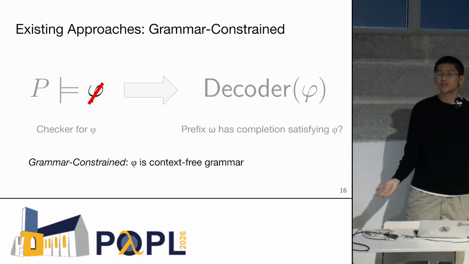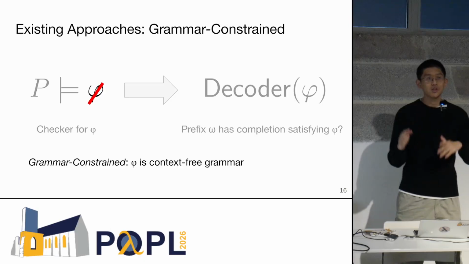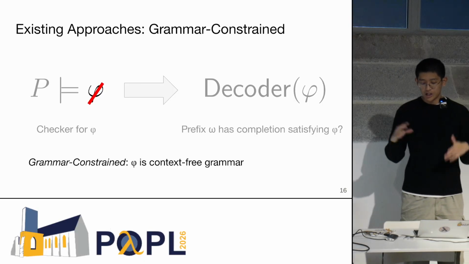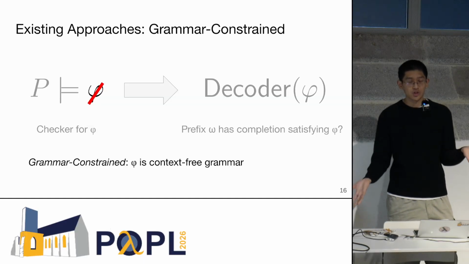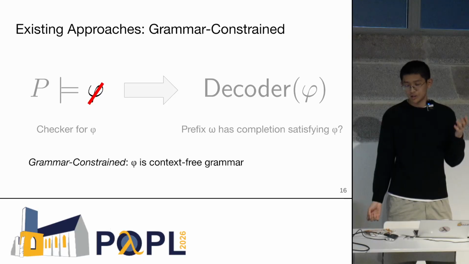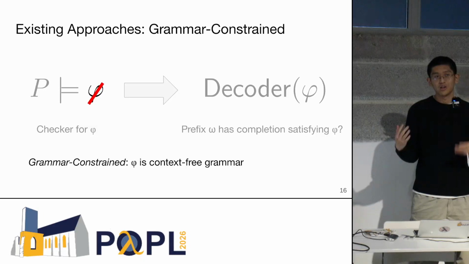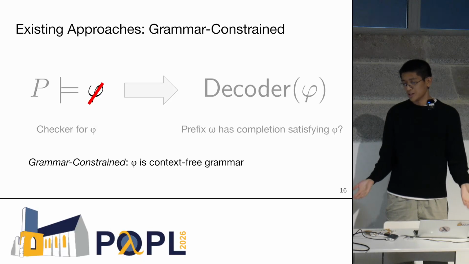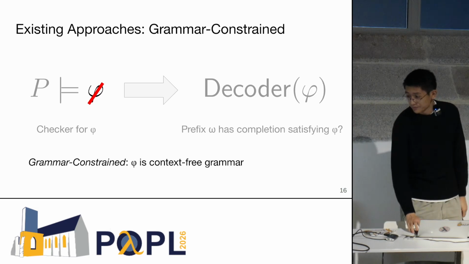The good thing about this is that you can input an arbitrary context-free grammar, and it's very configurable. You can change the grammar however you want. But the bad thing is that for those properties that we mentioned earlier in the talk, like egraphs and types, those are not context-free languages. They're not really syntactic properties. And so we can't really use this if Alice wants type-safe programs, for example, right?